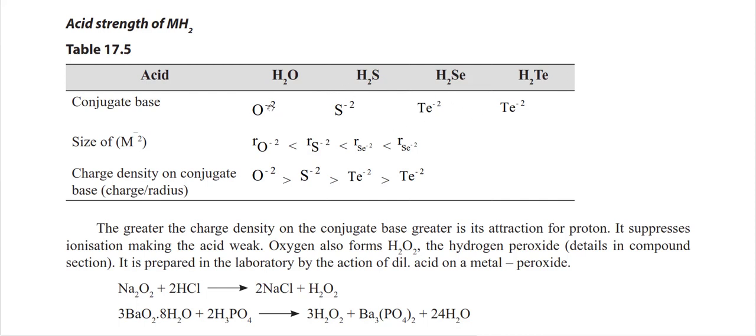Okay, and the atomic radius increases from oxygen to tellurium, so that's why charge density is highest for O2 minus and lowest for tellurium. So many times the examiner will ask in MCQ for the charge density, or it may be like arrange the atoms according to the charge density in increasing and decreasing order.